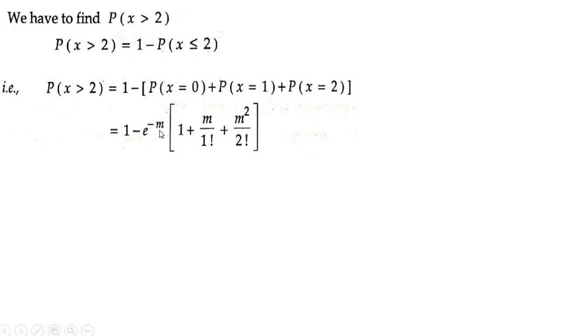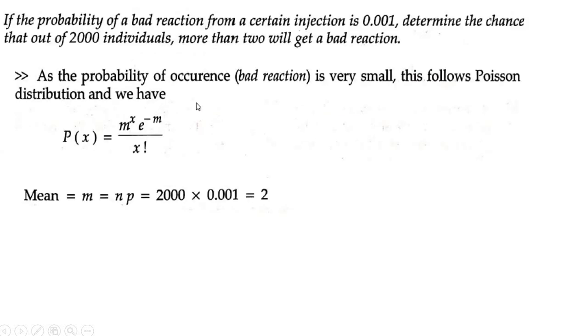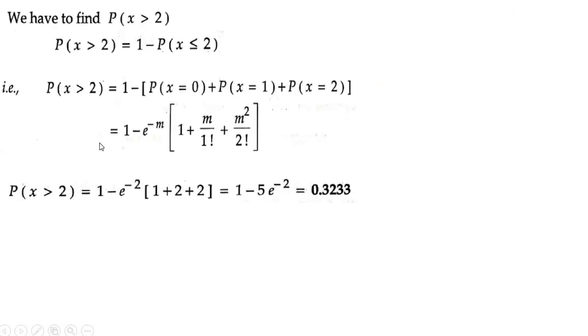Substitute. Actually, m is already found. It is 2. Okay, you need not write m once again here. Substitute in P of x. What is P of x here? 2 to the power x into e to the power minus 2 by x factorial. Find the value of e to the power minus 2. Then find P of 0, P of 1 and P of 2. So you get your final answer as